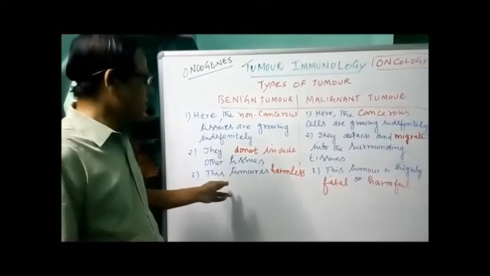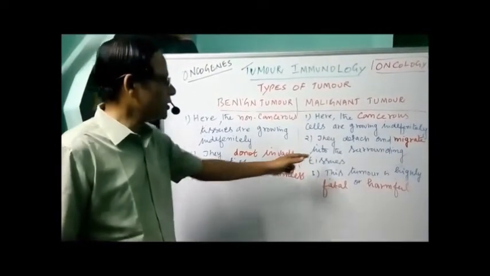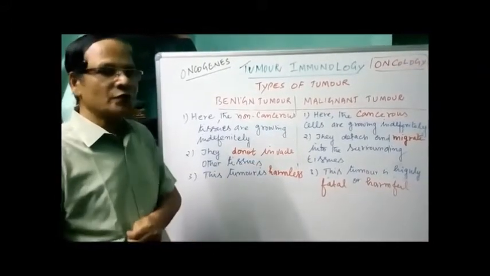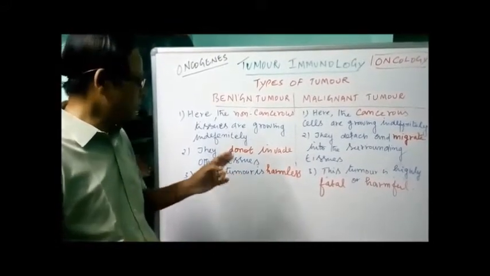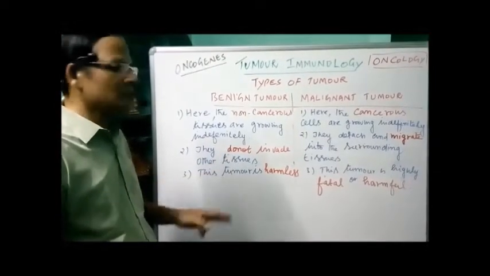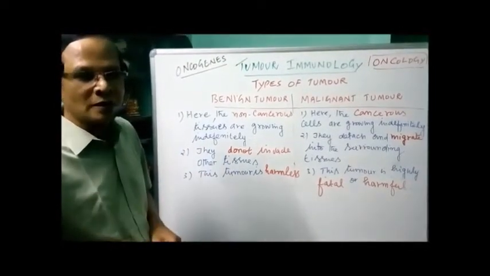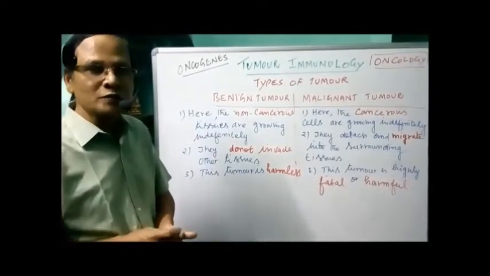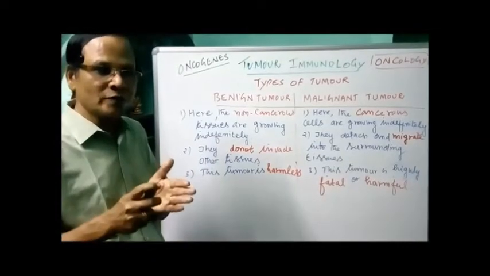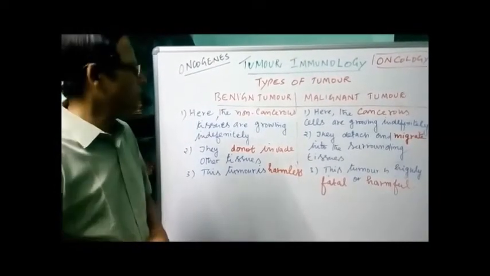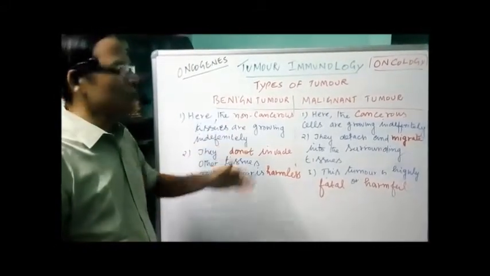In benign tumors there is no secondary growth formation, whereas here we have secondary growth formation. So this tumor is highly fatal or harmful. In the benign tumor, the cells do not invade the surrounding tissues, whereas in the malignant tumor, the cells invade the surrounding tissues by migration through the blood and lymph stream. That's about the two types of tumor.